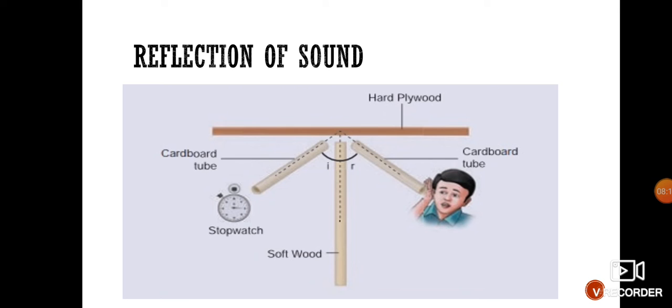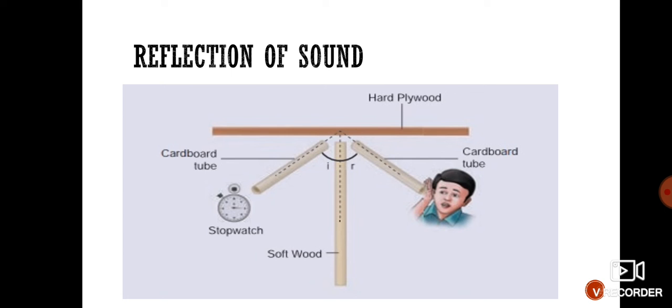Let us understand this topic with the help of one activity. In this picture, we can observe two cardboard tubes are taken on both sides, right side and left side, and in between one soft wood is there. It is attached to a hard plywood. If a stopwatch is placed on one side, some sound waves are coming from that stopwatch.